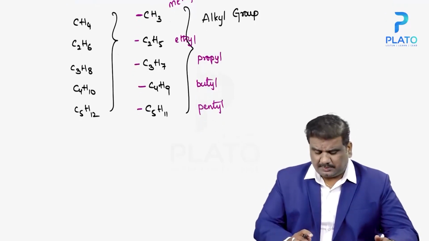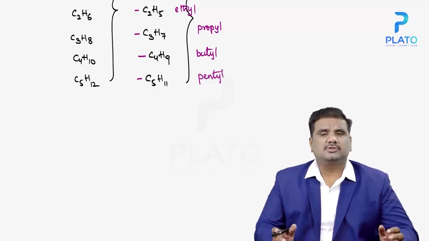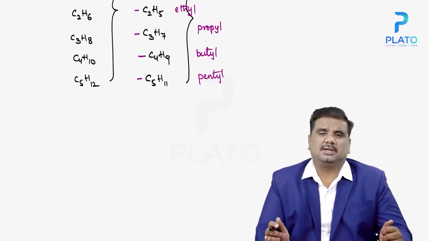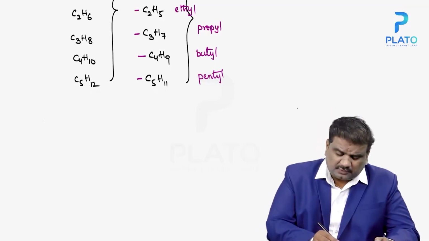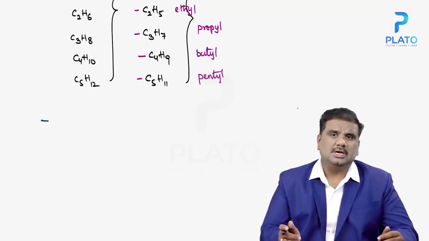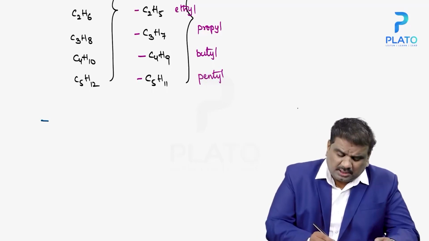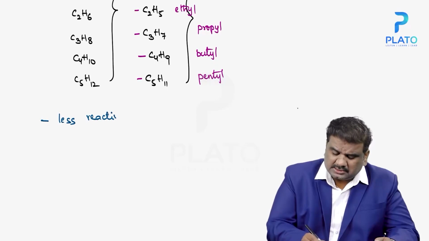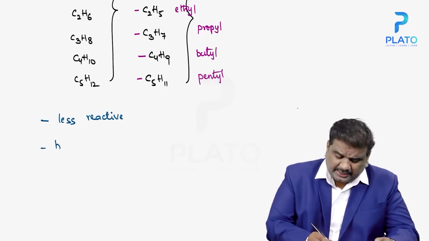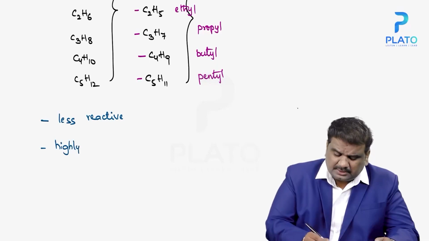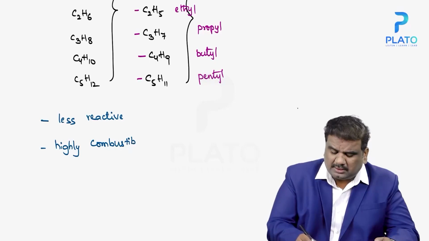Then, the moment you're talking about the physical state of these particular alkanes, as well as the chemical properties, alkanes in general are less reactive in nature. But at the same time, alkanes are highly combustible, which means they are easily flammable in nature.